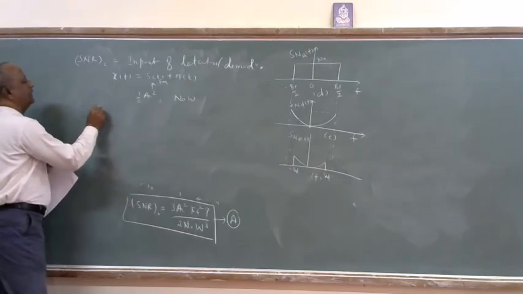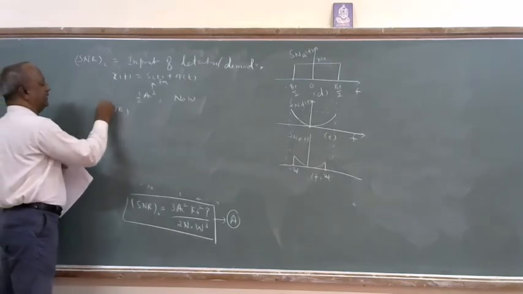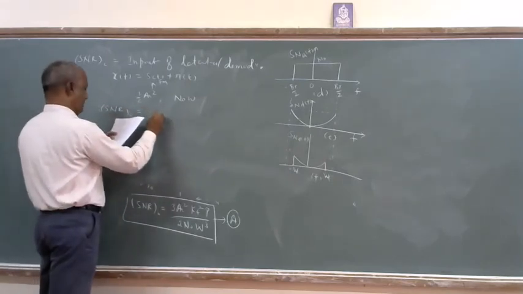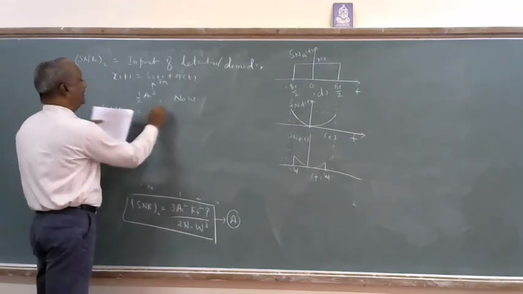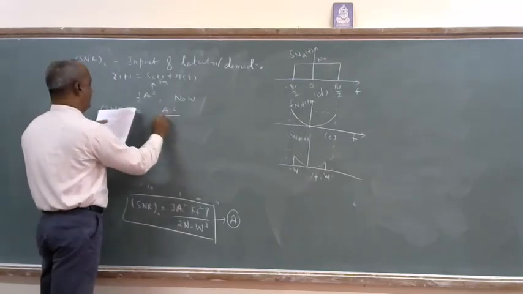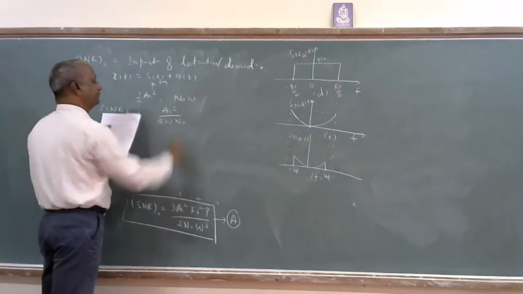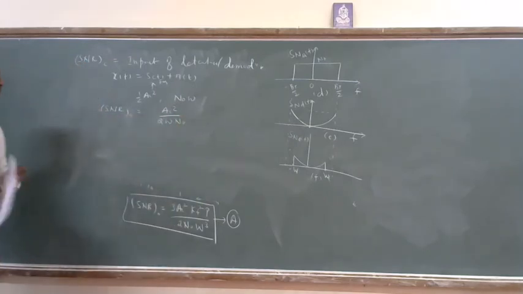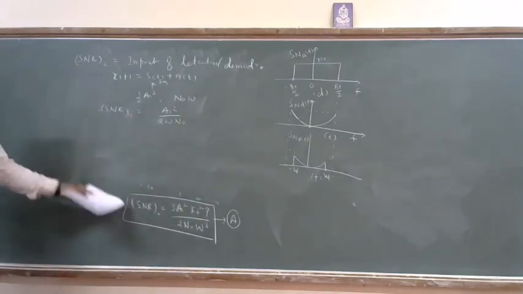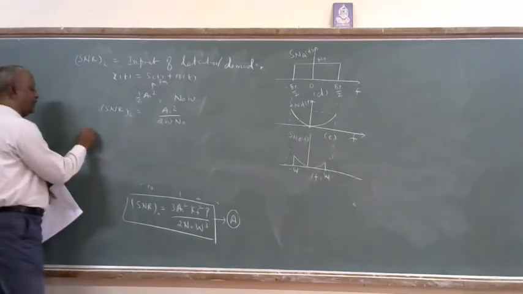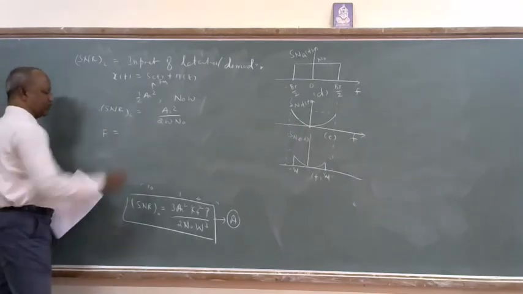Therefore, SNR_C equals AC square divided by 2W N naught. So once I know SNR_C and SNR naught, then figure of merit. Therefore, figure of merit F equals